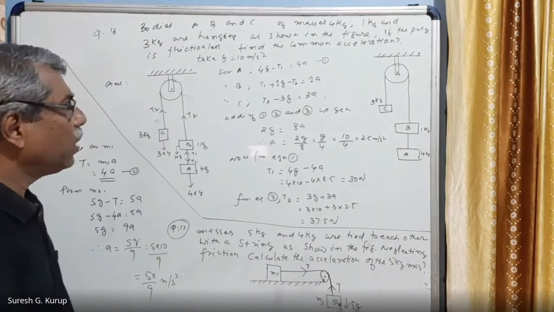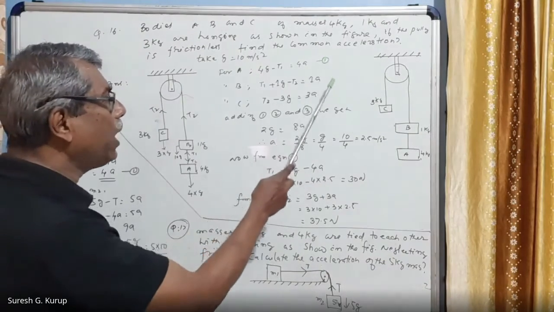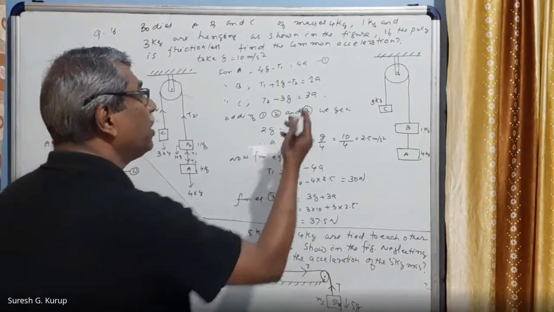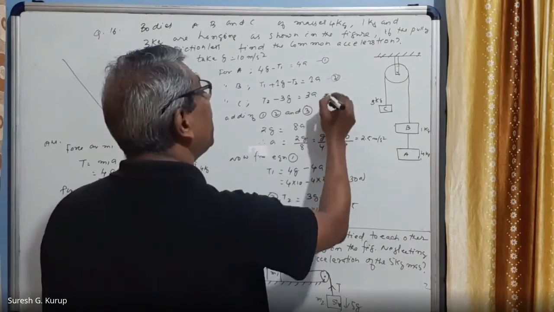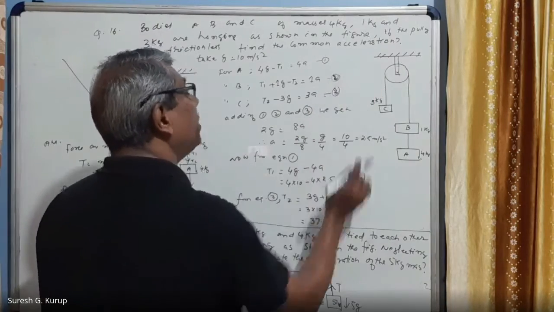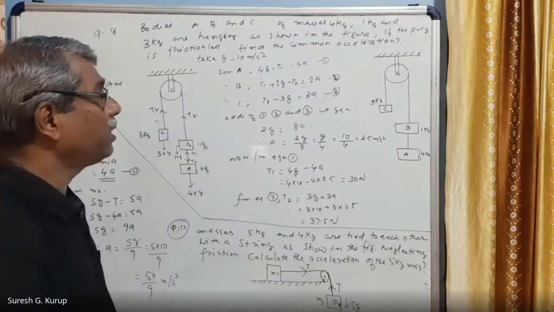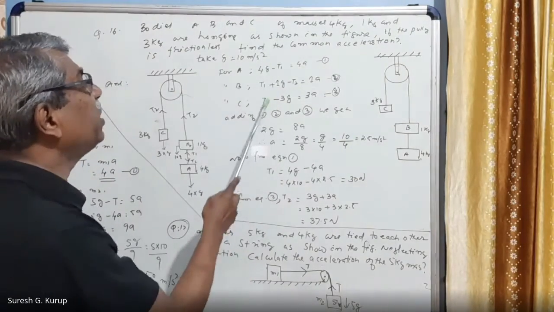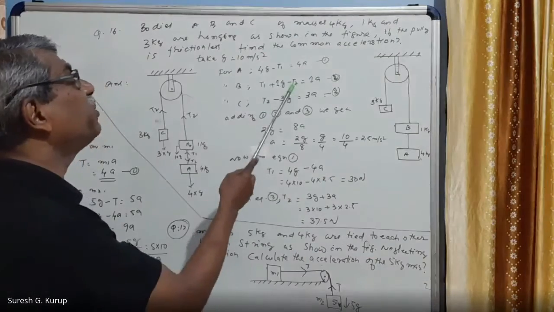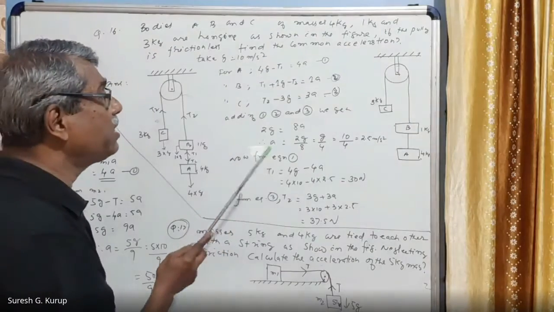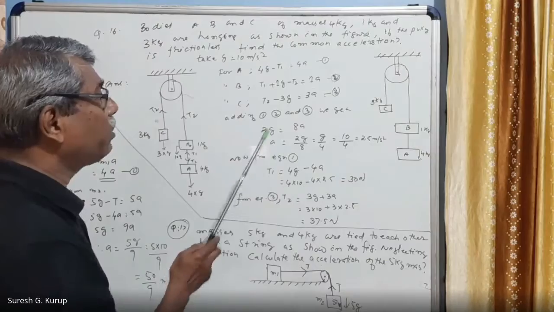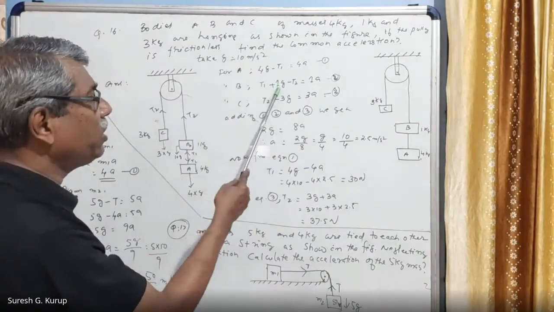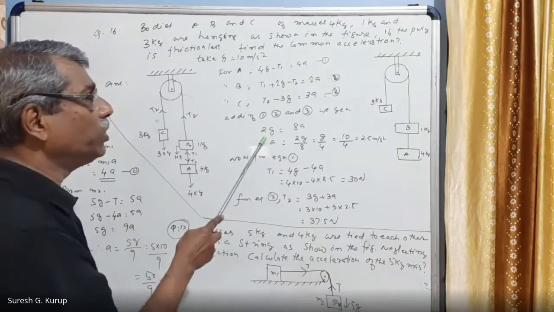Very clear? Now adding 1, 2 and 3. This is equation number 1, this is equation 2, and this is equation 3. All these three are added together. Then what will we get? This T1 cancels, right? T2 is positive and T2 is negative, so they cancel. Then what will remain? 4G plus 1G is equal to 5G. 5G minus 3G is equal to 2G.